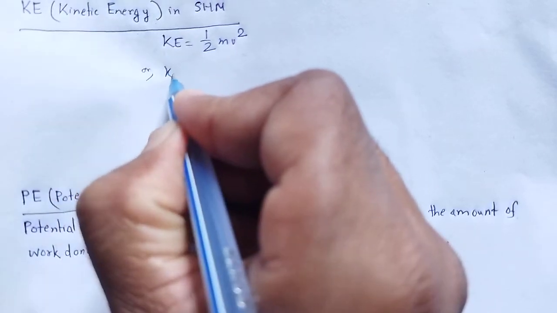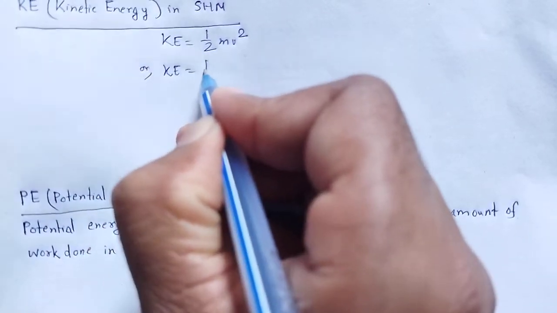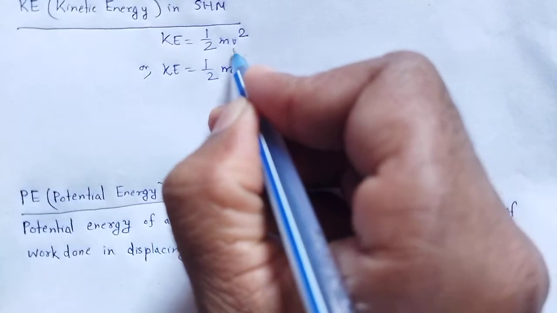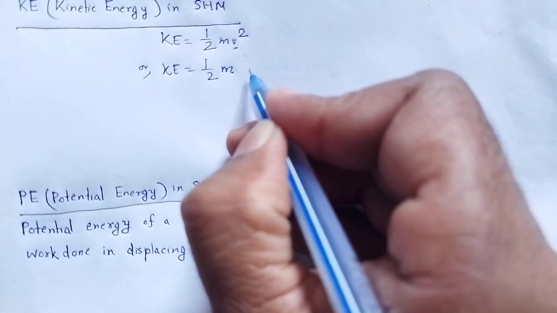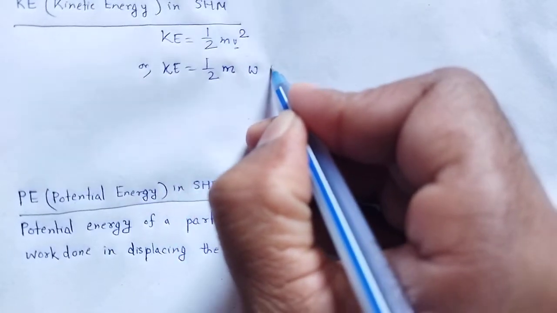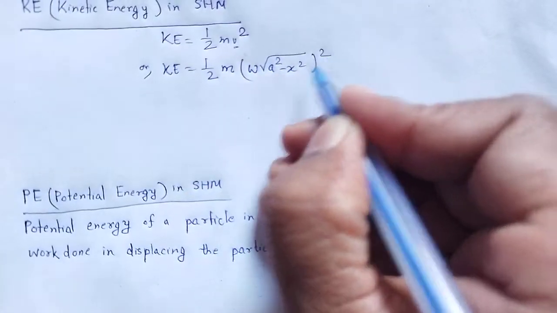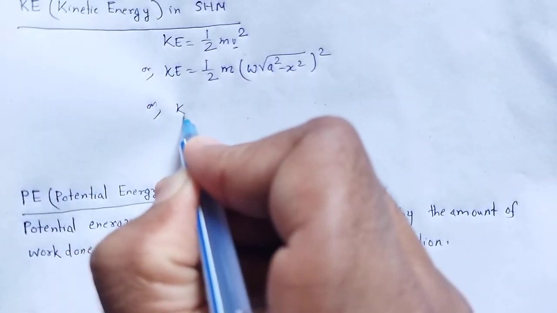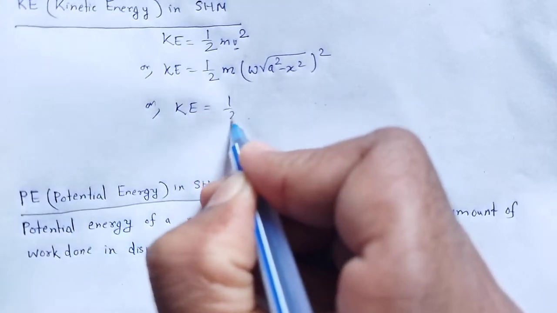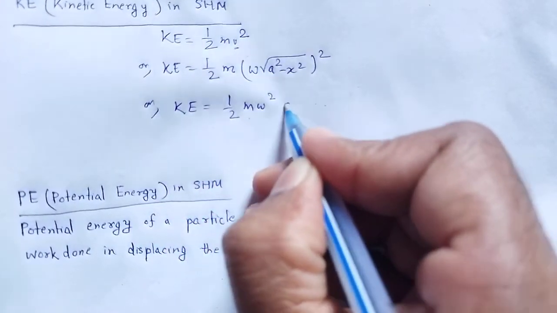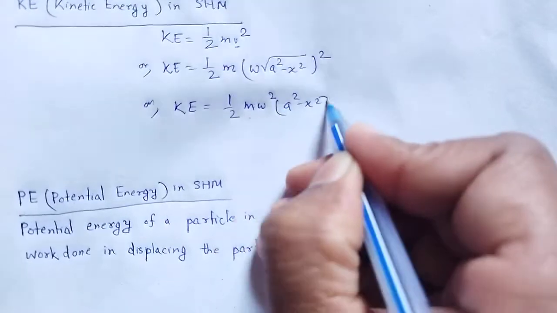Therefore kinetic energy is half m times omega times the square root of a square minus x square, whole square, or kinetic energy will be half m omega square times a square minus x square.